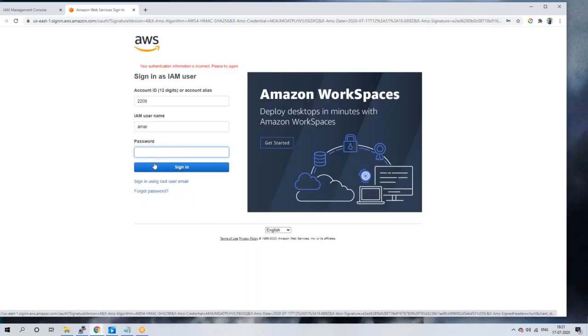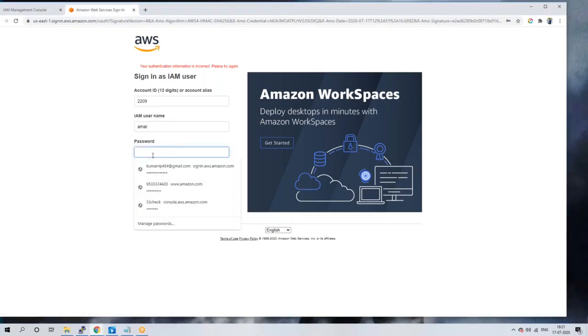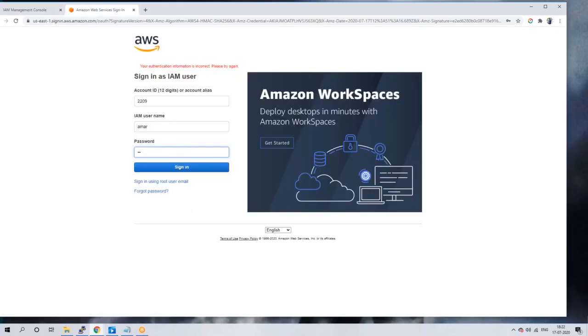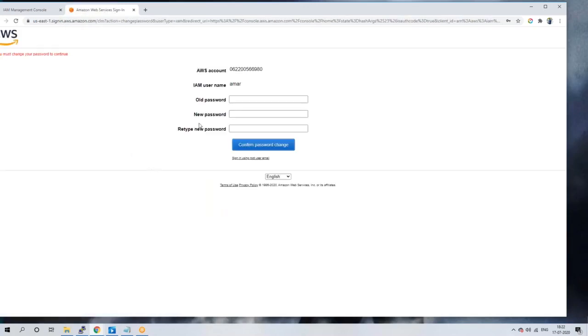So what permission does Amar have now, guys? EC2 read access. Exactly. Only EC2 related permission he can have. The password is Amar 123, I think. For the first time, it will ask you to change the password, because now the admin knows Amar's password, right? Because the admin created it. So this is for security purposes.